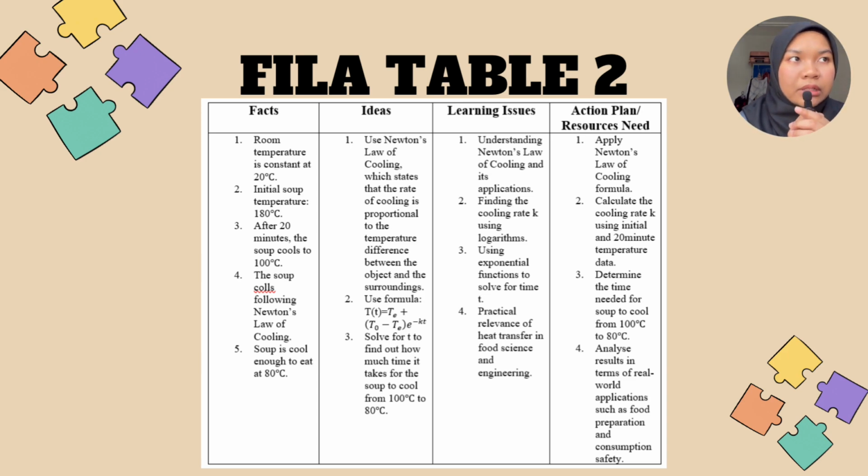T(t) is the temperature of the object at time t, T0 is the initial temperature of the object, TE is the ambient environment temperature, and k is the positive constant that depends on the properties of the object and environment. Lastly, solve for t to find out how much time it takes for the soup to cool from 100 degrees Celsius to 80 degrees Celsius.